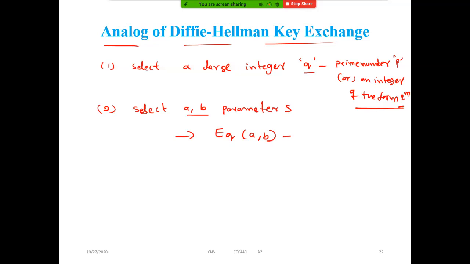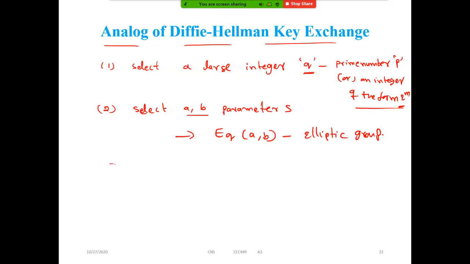So this is called the elliptic group. Are all of you getting my points clearly, or are you getting any disturbance? Right, clear. So we have to select an integer q, then select these a and b parameters. So this EQ of a comma b will become this elliptic group.